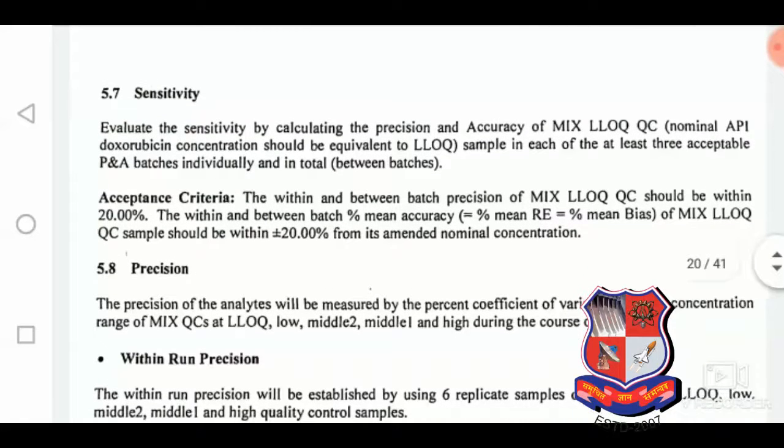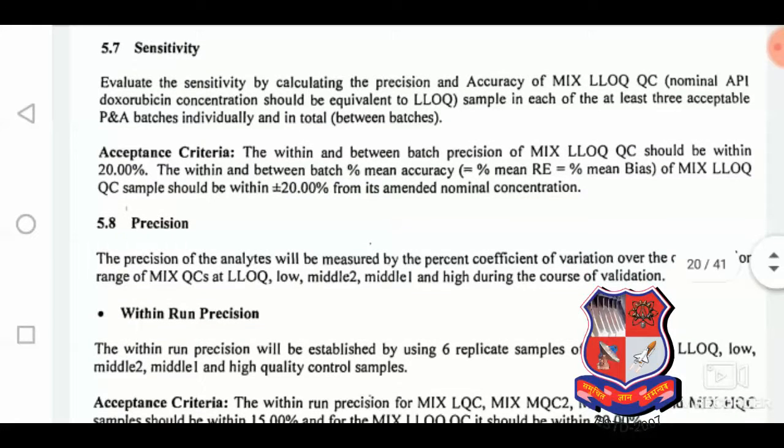Sensitivity. Now, to calculate the sensitivity, calculate the precision and accuracy of the LLOQ sample in each of at least three acceptable P&A batches. The three acceptable P&A batches should be there for appropriate performance of the bioanalytical method. So what is the acceptance criteria? The within and between batch precision of the LLOQ QC should be within 20%. The lowest standard should be within 20%, and the other standards plus or minus 15%.